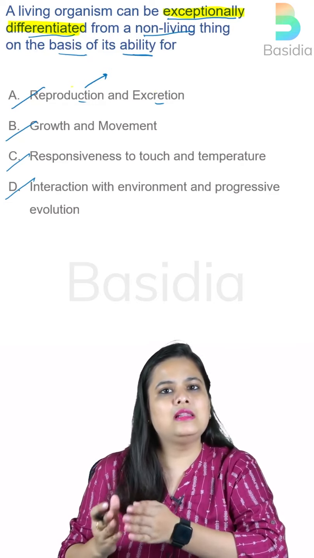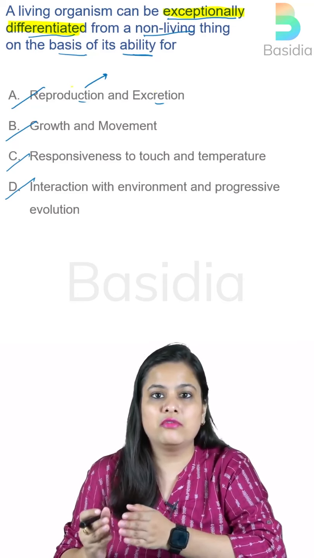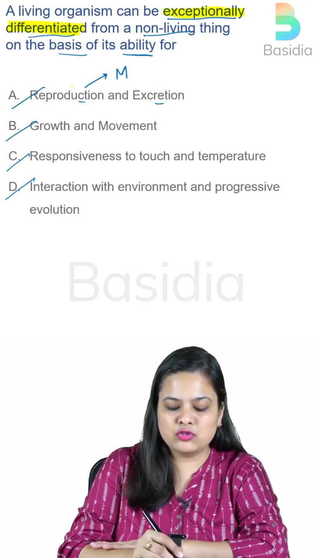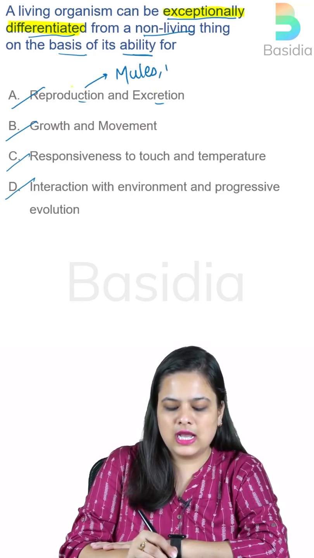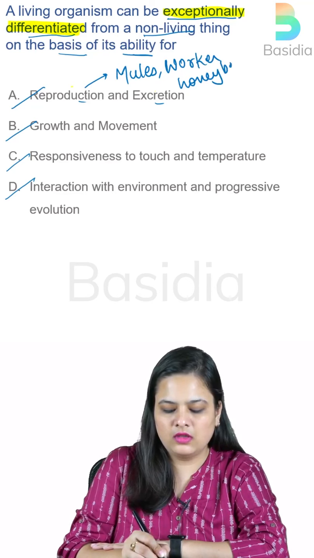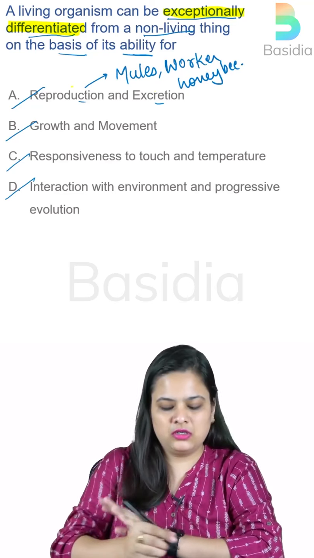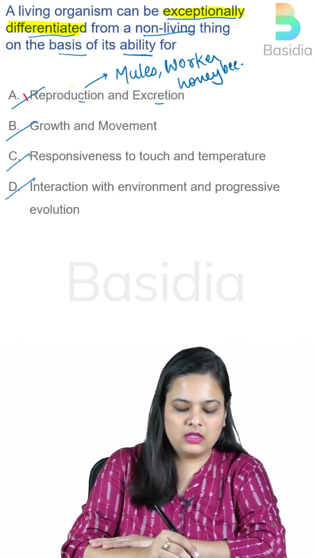But in the absence of reproduction, we cannot say that the organism is non-living. Why exactly? Because we have so many exceptions like mules and worker honeybees, right? So all these will eliminate option A, reproduction.